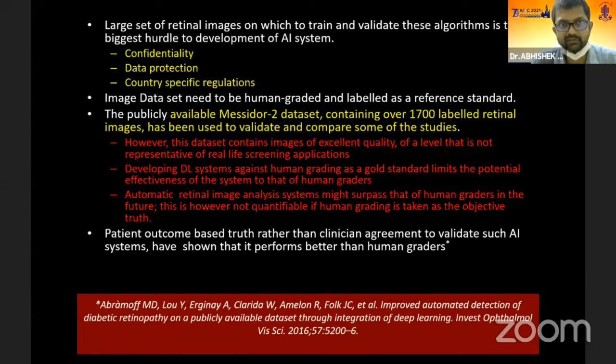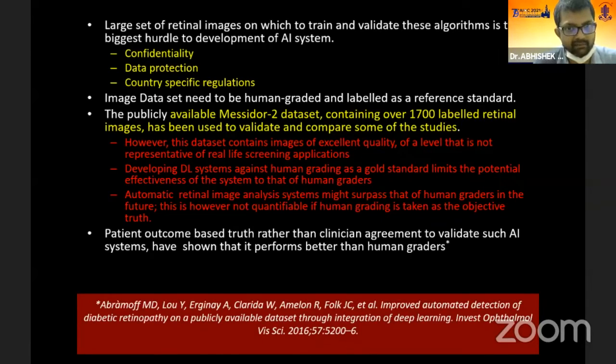Now, one of the limitations of developing an AI system is that a large set of retinal images on which to train and validate these algorithms is the biggest hurdle. The major issue is the confidentiality, data protection, and country-specific regulations. Image data sets need to be human grade and labeled as a reference standard.